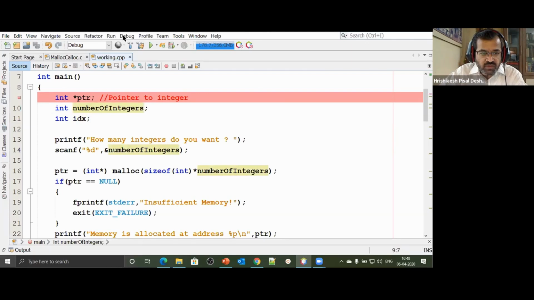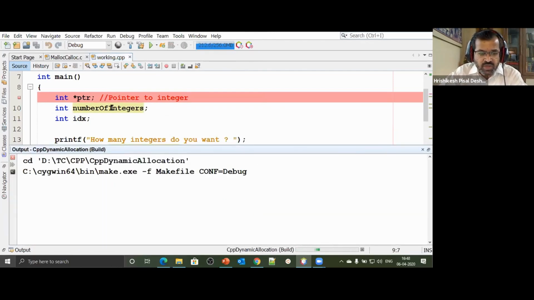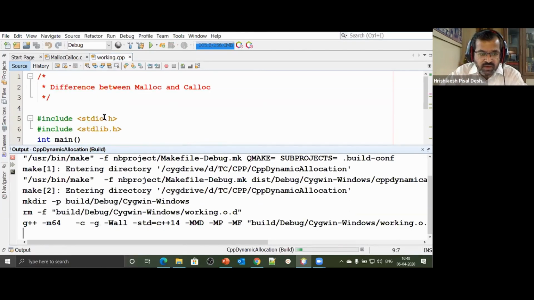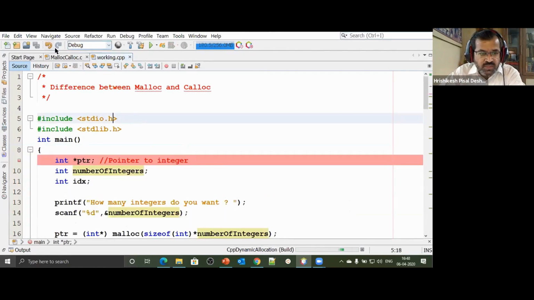And then let me start debugging. Then we have created a variable called number of integers. That's just a variable that we have created. And then at runtime, I'm going to ask the user how many variables they would like to have. Note, although I'm using stdio.h, it's a C++ program.